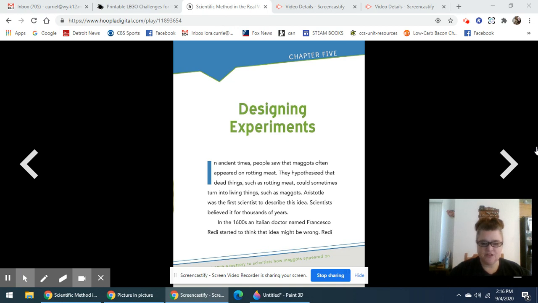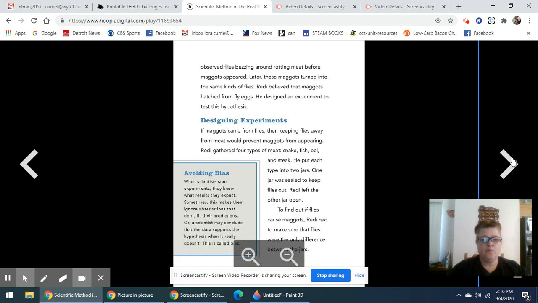In the 1600s, an Italian doctor named Francesco Redi started to think that idea might be wrong. Redi observed flies buzzing around rotting meat before maggots appeared. Later, these maggots turned into the same kinds of flies. Redi believed that maggots hatched from fly eggs. He designed an experiment to test his hypothesis.